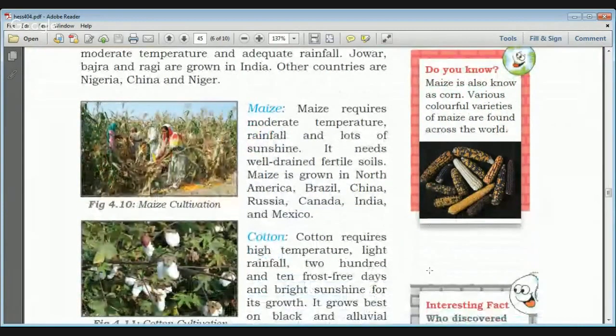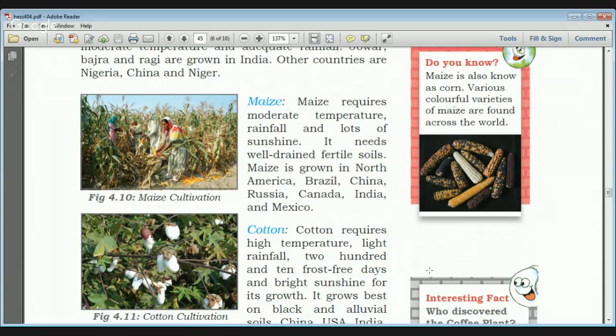Another important food crop is maize. Maize requires moderate temperature, rainfall and lots of sunshine. It needs well-drained fertile soils, and it is grown in North America, Brazil, China, Russia, Canada, India and Mexico.